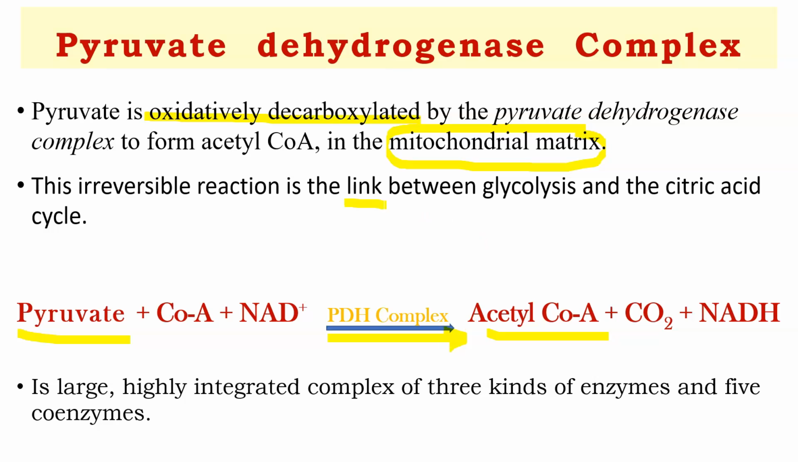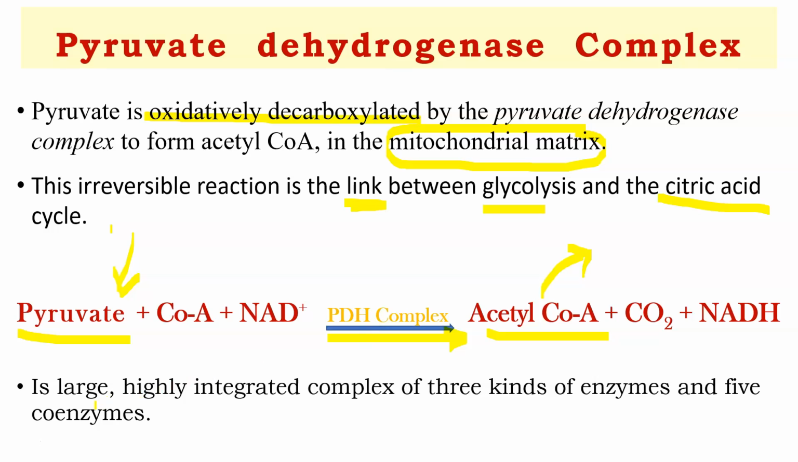You can see here, this is an irreversible reaction which is taking place in the mitochondrial matrix, and it is the link between glycolysis and the citric acid cycle. What is glycolysis? The formation of pyruvate from glucose is nothing but glycolysis. And what is the citric acid cycle? It begins with acetyl CoA. So this reaction is the link between glycolysis as well as the TCA cycle, or citric acid cycle, and it is an irreversible reaction.